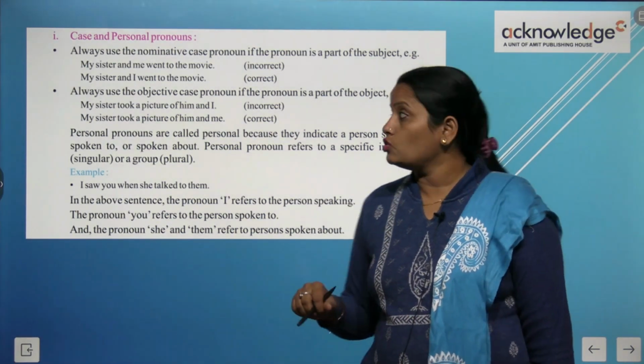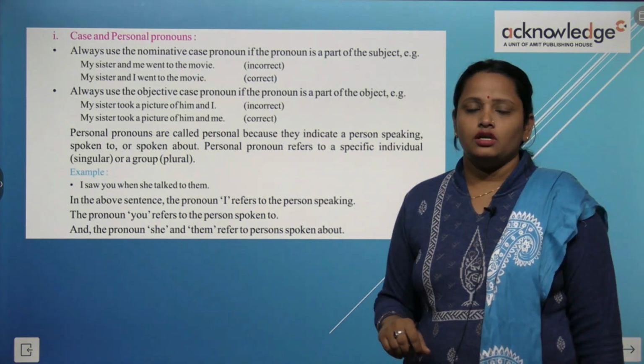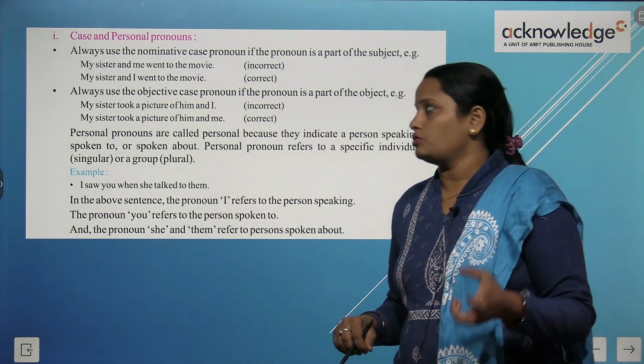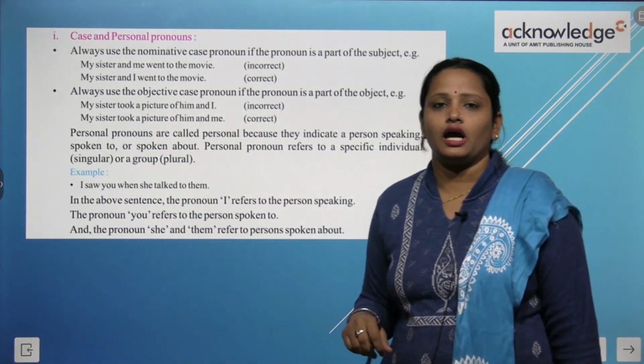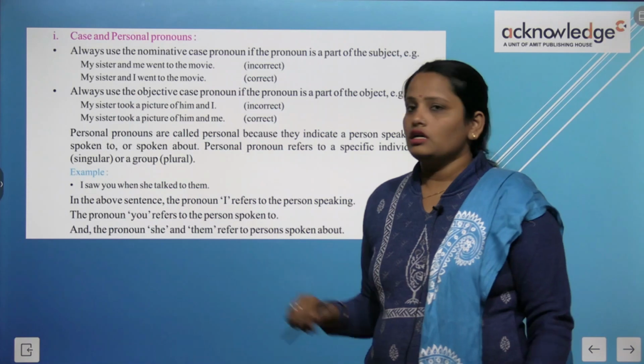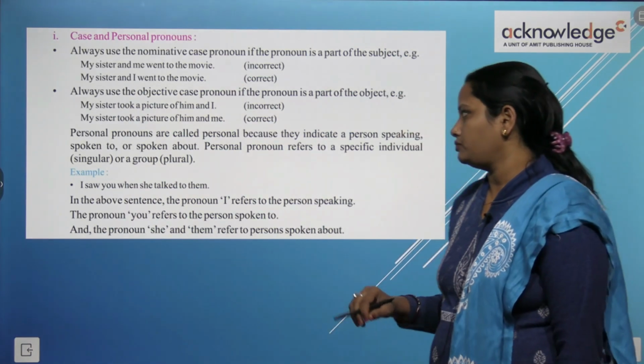Next is, always use the objective case pronoun if the pronoun is the part of the object. So when it is in the object part, we have to use the objective pronoun. My sister took a picture of him and I. Now what will we use here in place of I? Me. My sister took a picture of him and me.